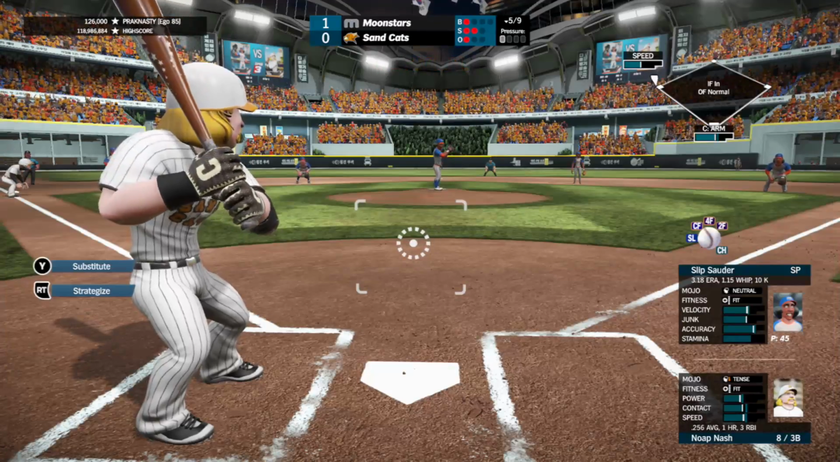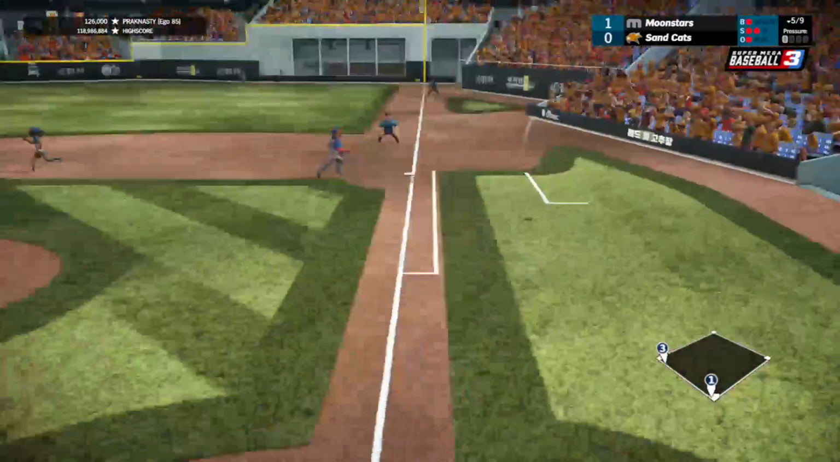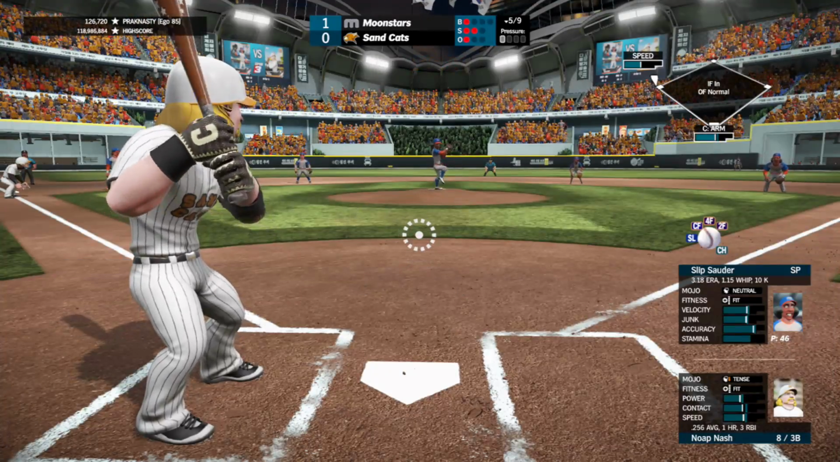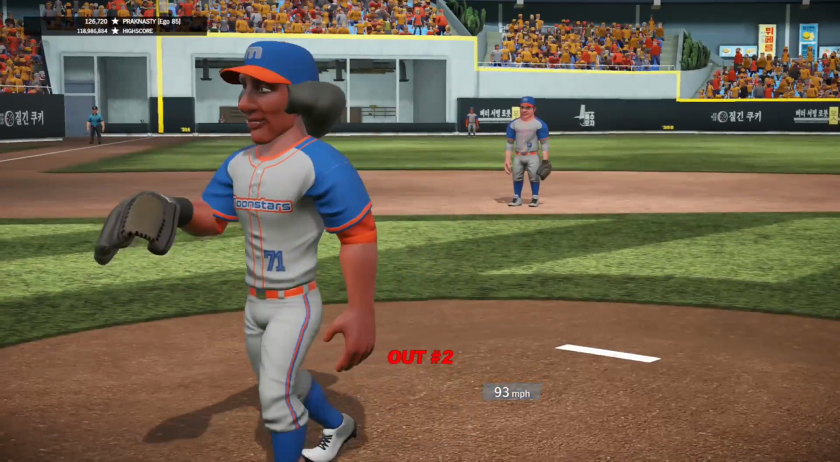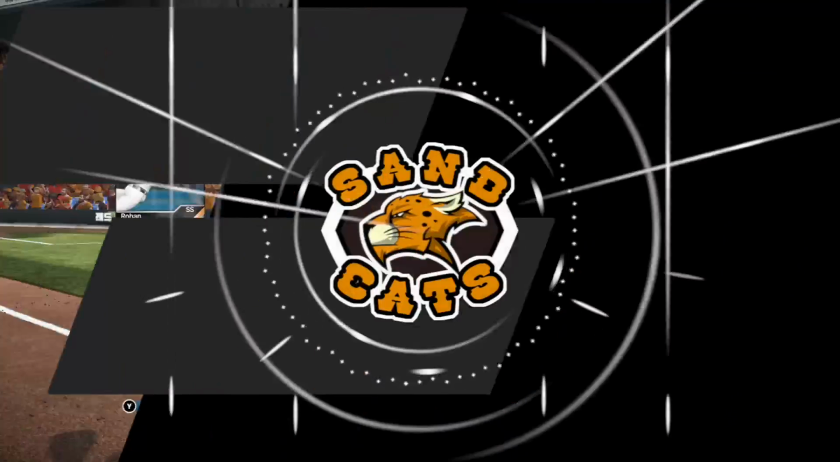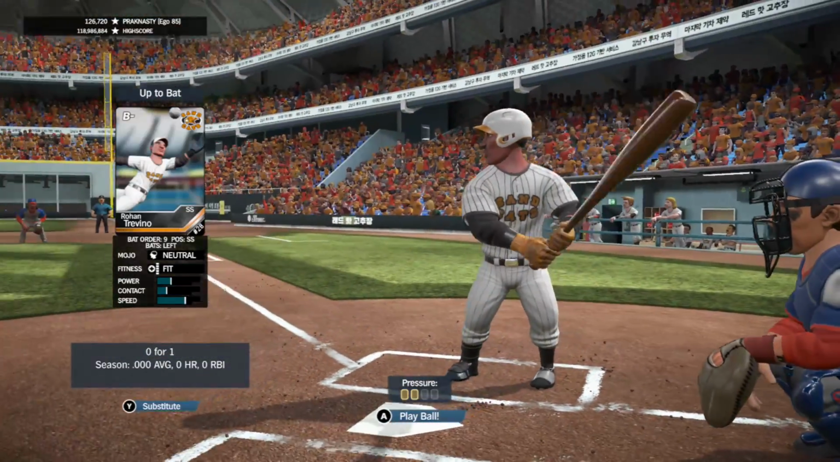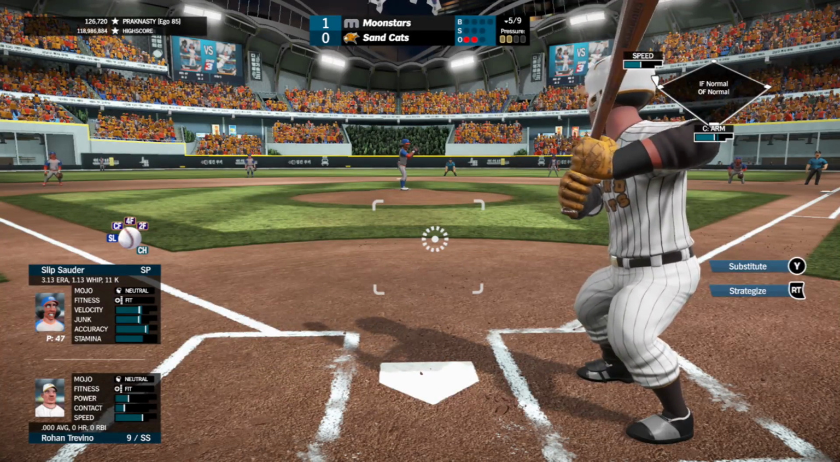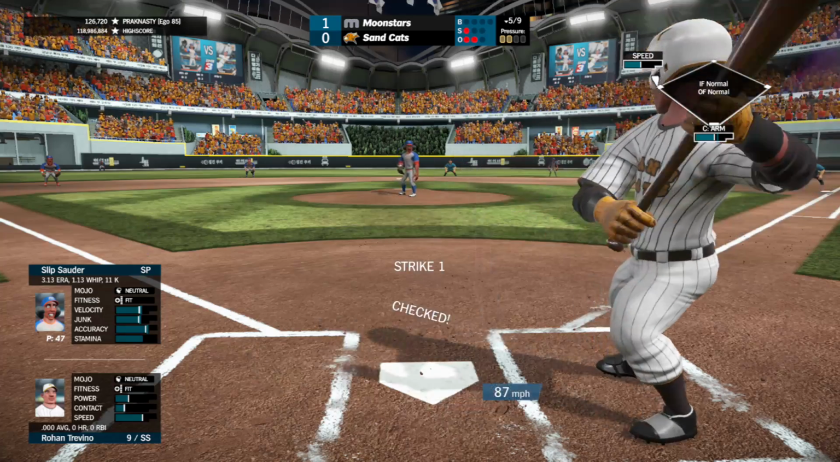Fouled off as he stays alive, 1-2. Slider away, fouled off again. Nash staying alive, still 1-2. Swung late on the low heater. He's down swinging, 2 outs. Infield moves back, and here's Trevino, 0 for 1 today, looking to come through in the clutch here for the team.